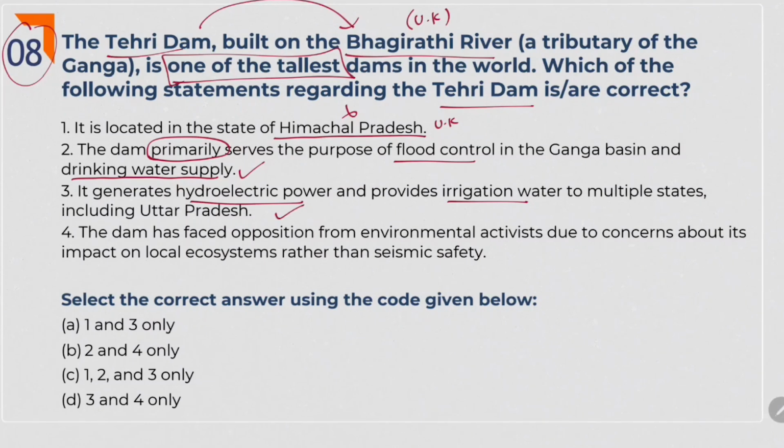So this is right. The dam has faced opposition from environmental activists due to concerns about its impact on local ecosystems rather than seismic safety. This happens with each and every dam, and to say whatever big infrastructure the government undertakes, if it is passing through a forest or some river systems, environmental activists turn up and oppose such things. So obviously 4 is right. Here the answer is 2, 3, 4. Sorry for the mistake, 2 should be included here. So the answer is D.